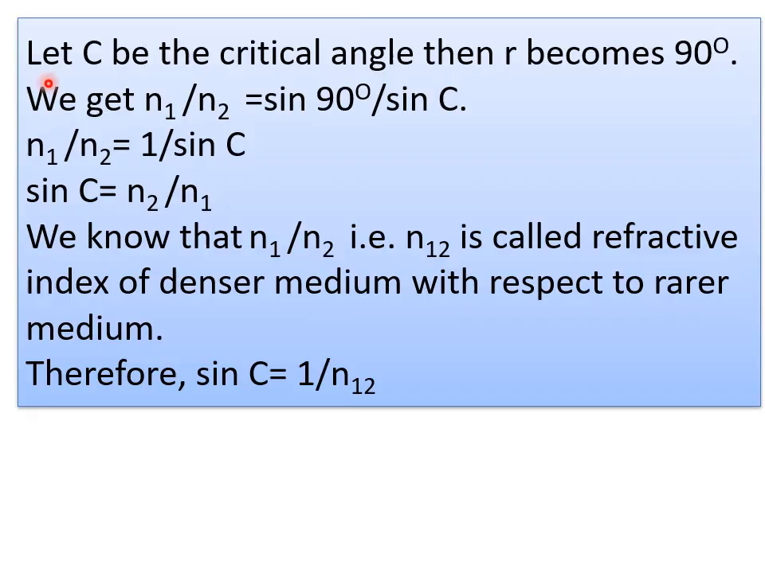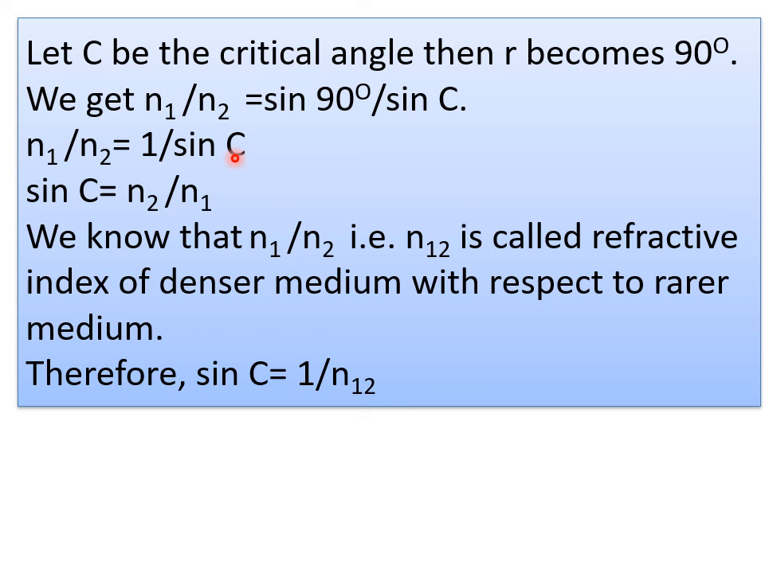I already told you to represent the critical angle with C. Let C be the critical angle, and R becomes 90 degrees. Already we know that case, the light ray, as I told you in air-water and air-glass media also, grazes at the interface. So we get N1 by N2 is equal to sin 90 by sin C. What is 90 here? 90 is the indication for refraction, C is the indication for I. So N1 by N2 is equal to 1 by sin C.